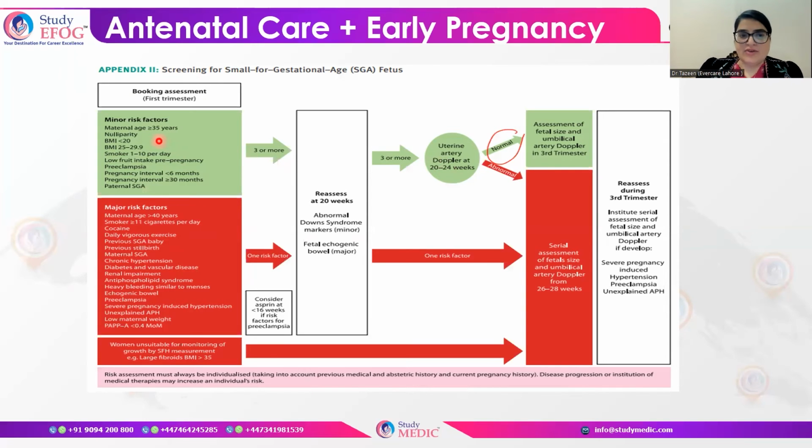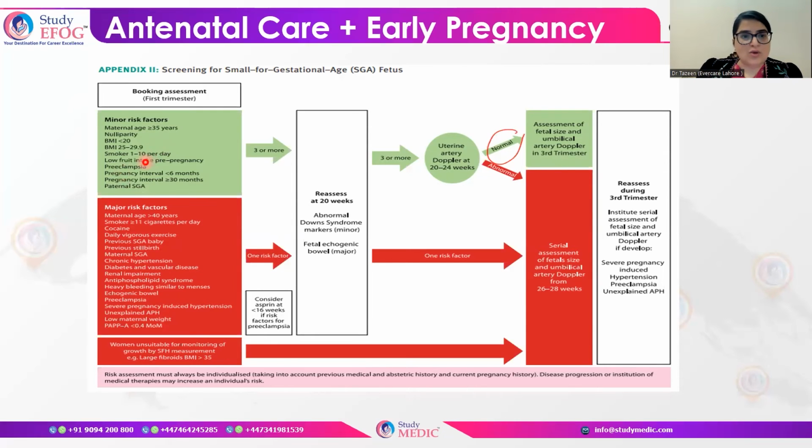The minor risk factors are maternal age equal to or more than 35 years, nulliparity, BMI of the patient less than 20, BMI of the patient 25 to 29.9, smokers 1 to 10 cigarettes per day.